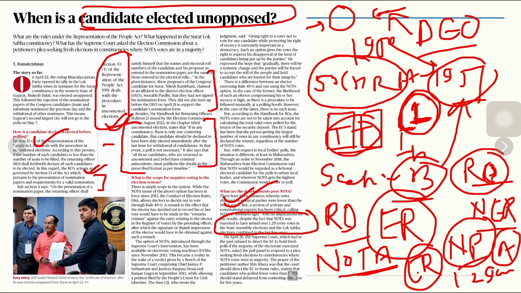So that's a separate concern for us, because this topic is not about NOTA, but because we are talking about the candidate who has been elected unopposed and what is the reason behind their unopposed election. That's why we talked about it. Then comes the third one, and that is called extreme climatic events impacting Asia.